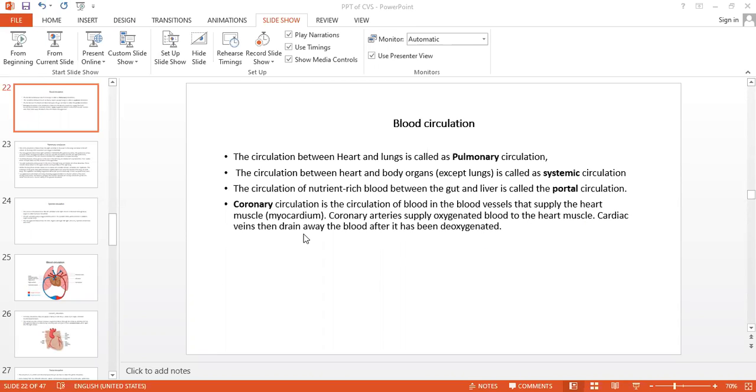That is the coronary circulation, meaning the circulation in the myocardium only. The circulation of blood in the blood vessels that supply the heart, that supply the myocardium. That is the coronary circulation. Okay, understood this one? Now we will see in detail one by one.